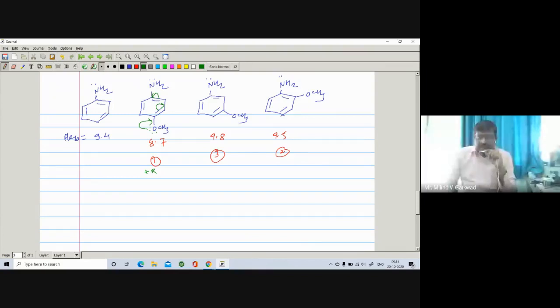Even in this one, you will see that this pi bond may also shift here, and here it also is involved in delocalization, right? It's not possible in the meta, right? So that's why ortho and para are found to be more basic as compared to meta. Now the question arises: ortho and para are found to be basic. Here we have said that para is found to be more basic as compared to ortho.